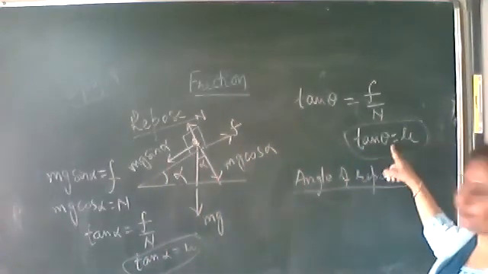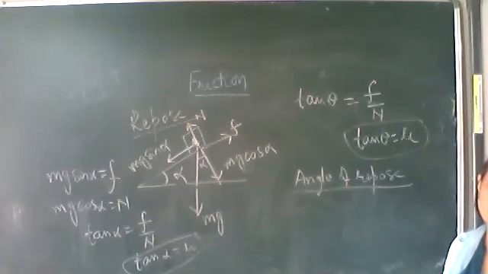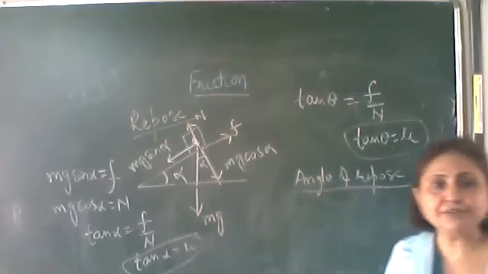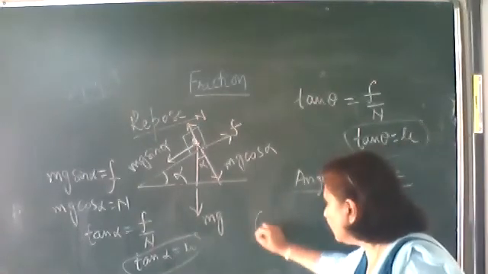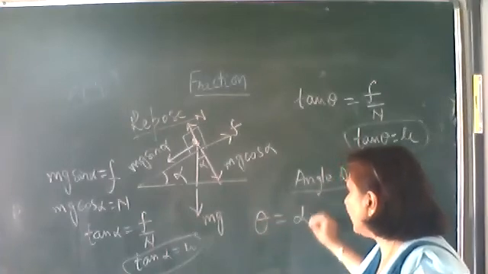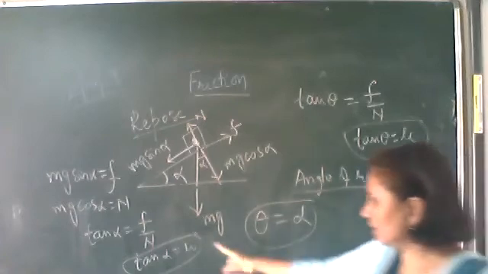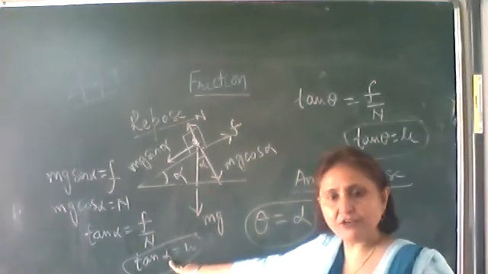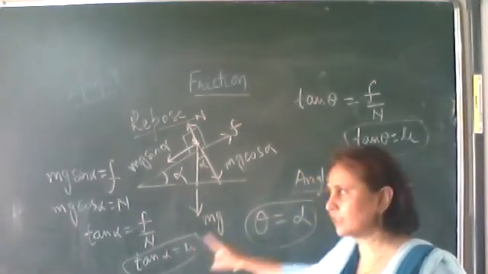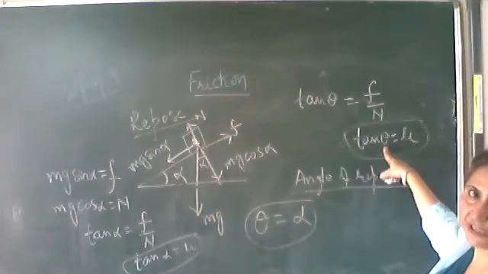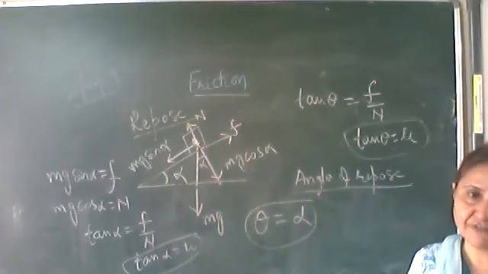Tan of angle of friction is also equal to coefficient of friction. So numerically, angle of friction is equal to angle of repose. Both are numerically equal. Why? Because tan of angle of repose equals the coefficient of friction, and tan of angle of friction is also equal to the coefficient of friction.